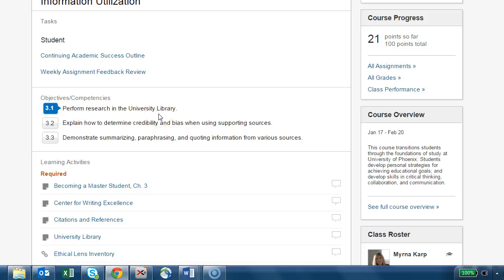And we limit it to the university library because everything in our library, all articles, are peer-reviewed articles. So hopefully they are fairly, if not completely, non-biased, and they're well written, and they will certainly be an asset to any student. We are going to explain how to determine credibility and bias when using supporting sources. How do we know that an article is not biased? How do we know that the author is a credible author?